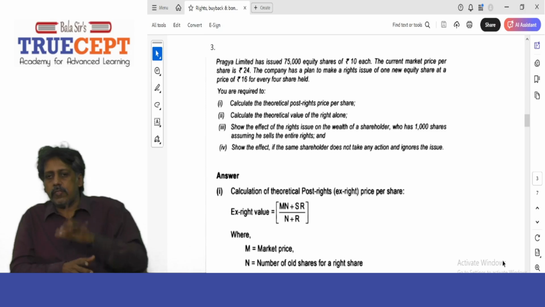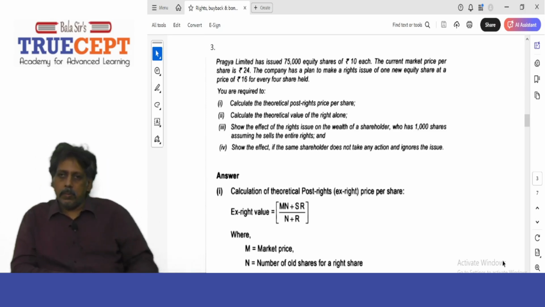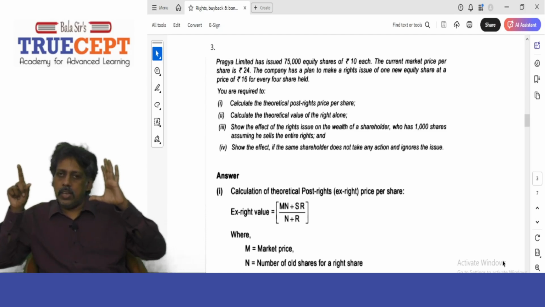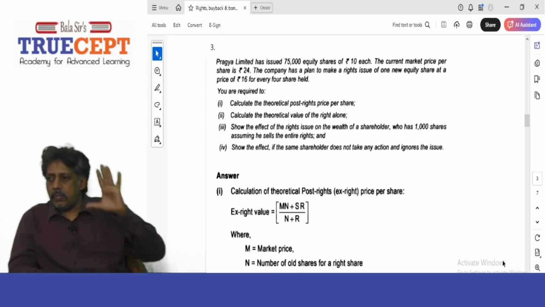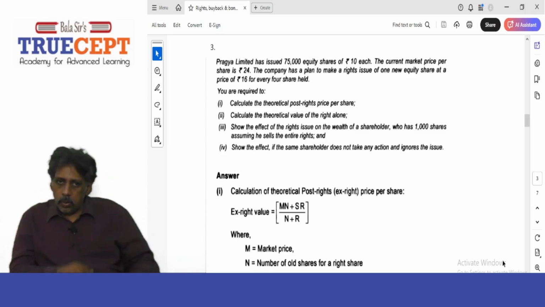There are 2 ways of finding out. Either you can learn this formula, you can memorize this formula. The theoretical post-rights price of a share, 22.4, minus the rights issue price, 16, is 6 rupees and 40 paise, the value of the right. But the real understanding goes this way.